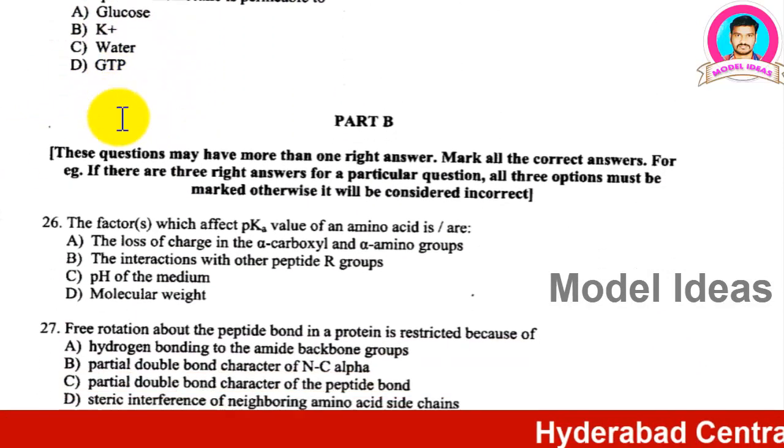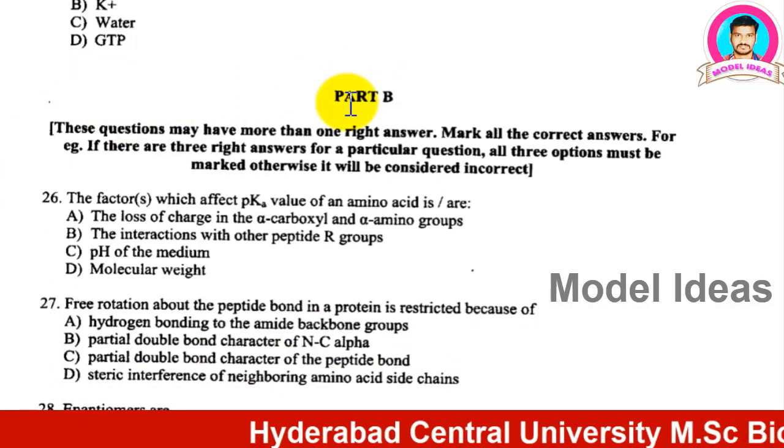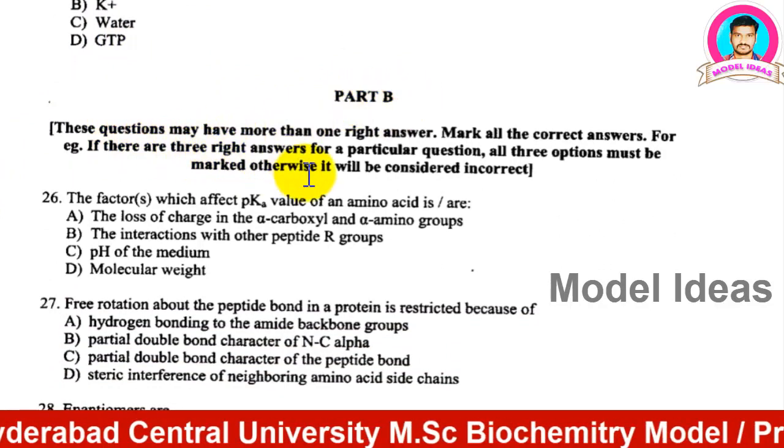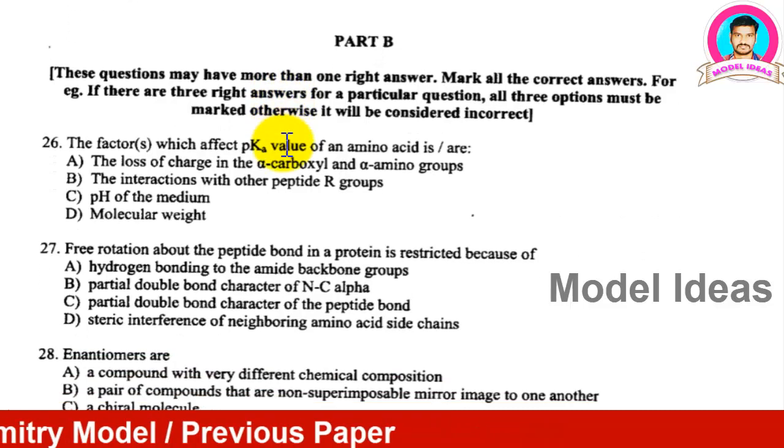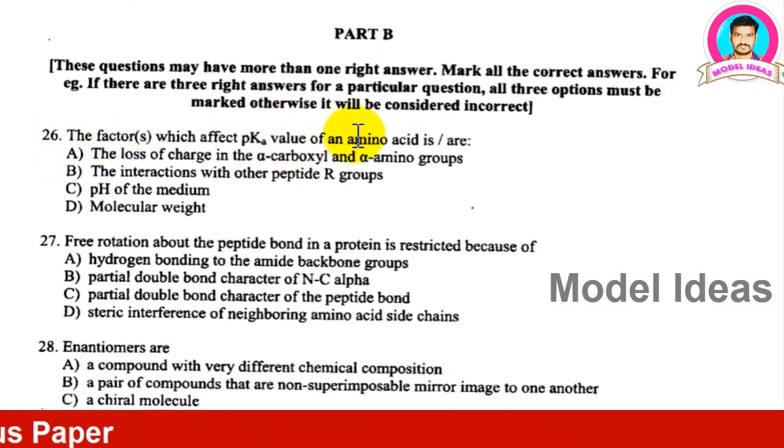We completed 25 questions from section A, and now we come to part B. Another 25 questions here, that has no minus marks. But be careful when you answer these questions.